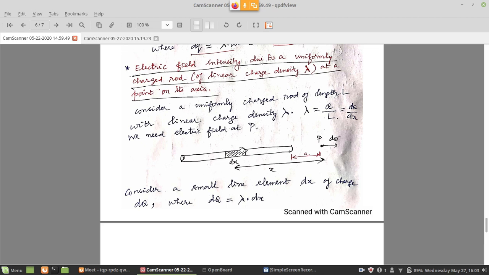So lambda is also equal to dq by dx. Since lambda is dq by dx, I can write dq is equal to lambda into dx.